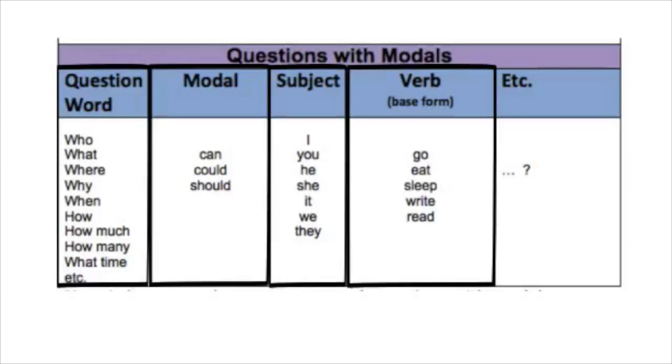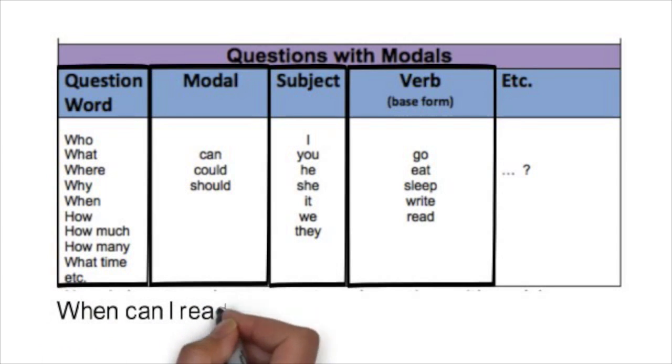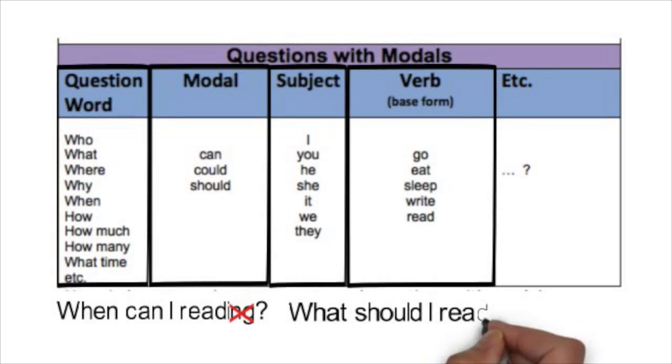Remember, again, when using a modal, you do not change the main verb by adding endings such as an s or an ing. So you would not write something like the following: when can I reading? Or what should I reads? As you can see, both sentences are wrong because the verbs are not in the infinitive. You just simply use the verb read without an ending.